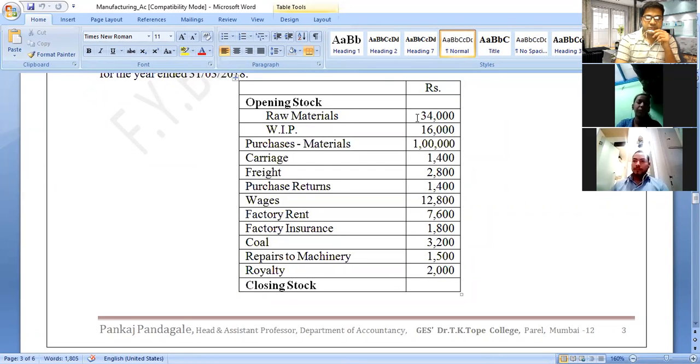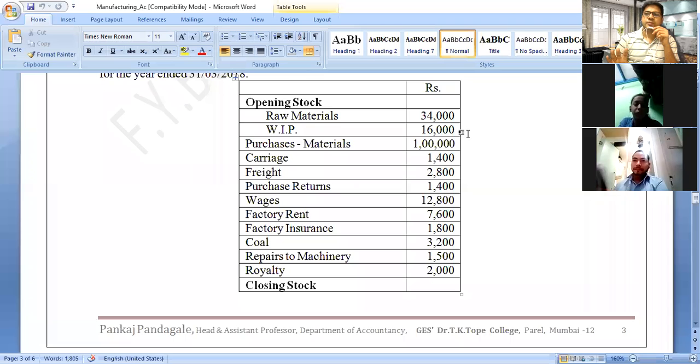Then opening stock of work in progress also comes on the manufacturing account debit side. Then purchases of materials 1 lakh also debited to the manufacturing account debit side.